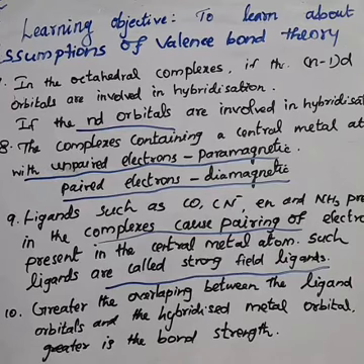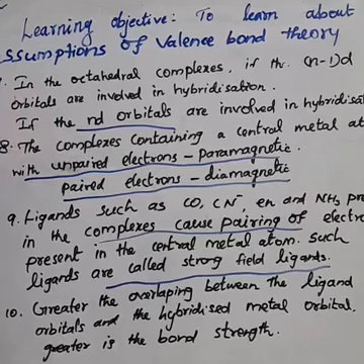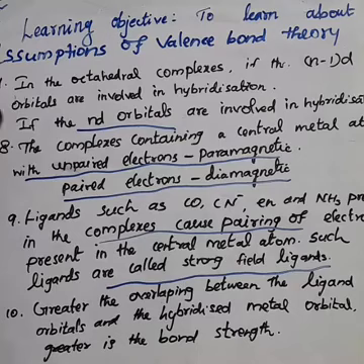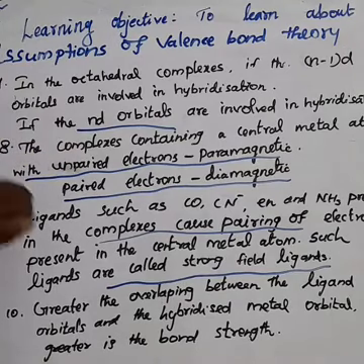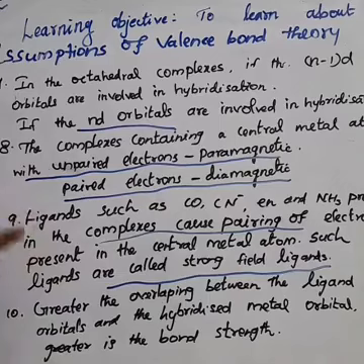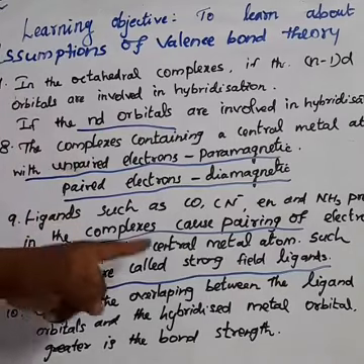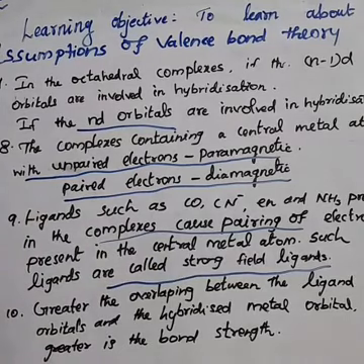The ligands such as CO, CN minus, en and NH3, that is carbonyl, cyano, ethylene diamine and amine present in the complex cause pairing of electrons present in the central metal atom. Such type of ligands are called strong field ligands.